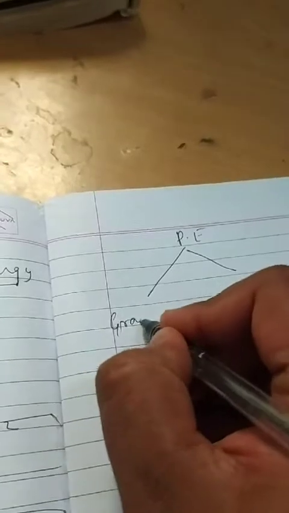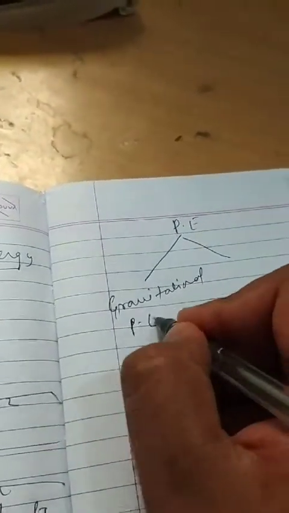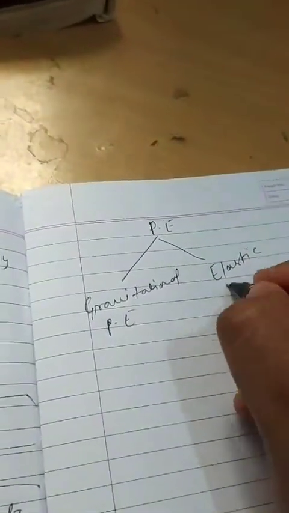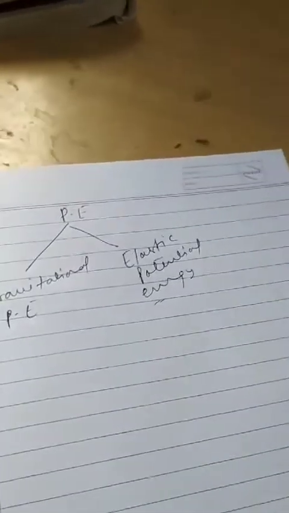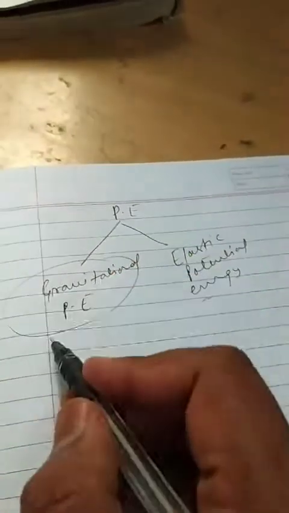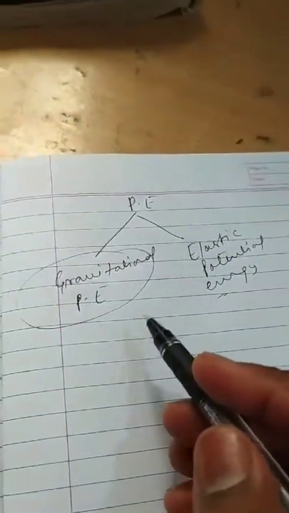Now we will categorize this potential energy into 2 parts. First is gravitational potential energy, and the second one is elastic potential energy. First we will talk about gravitational potential energy.